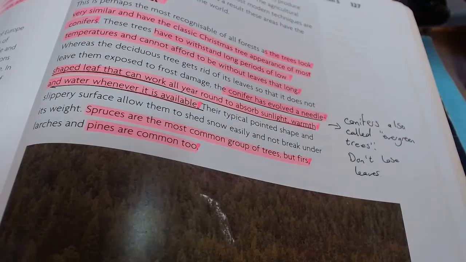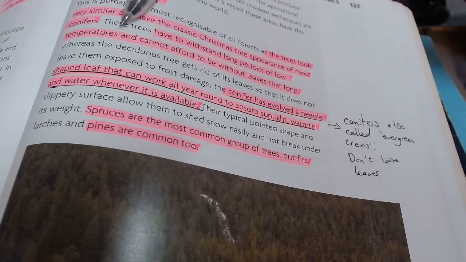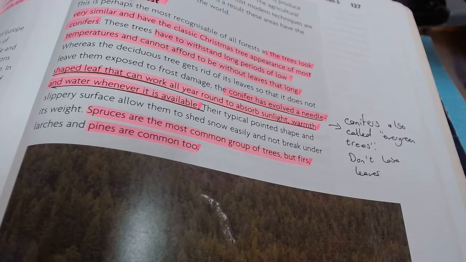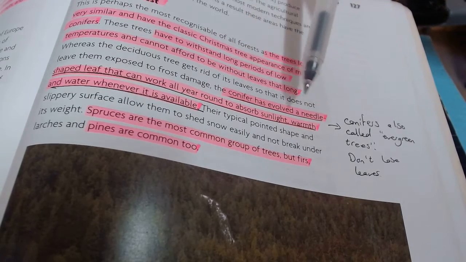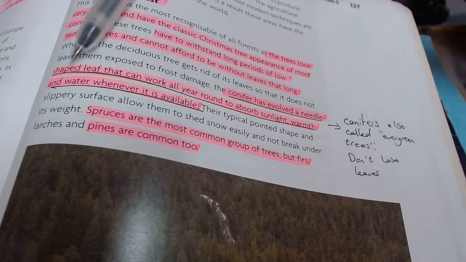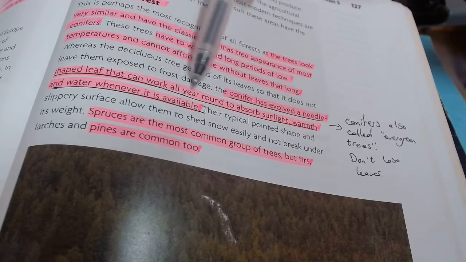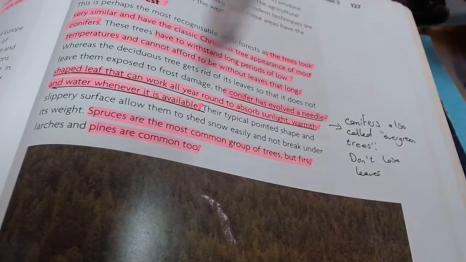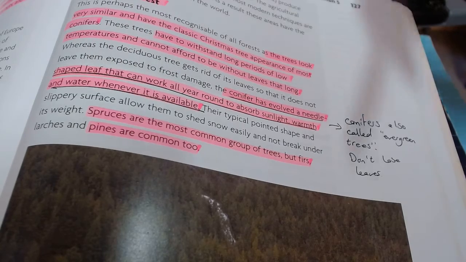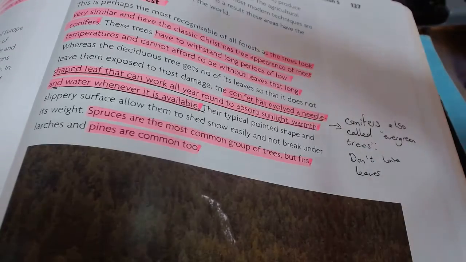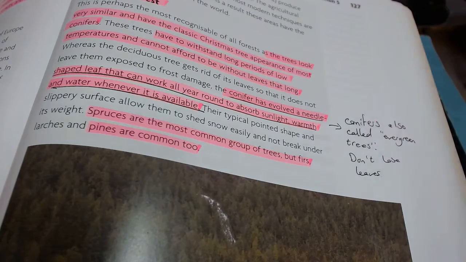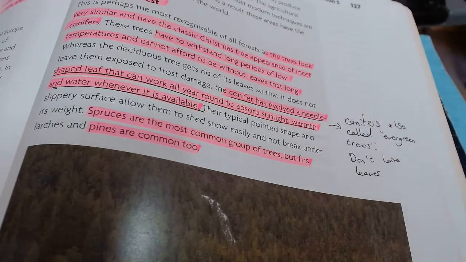All right, so now these trees have to withstand long periods of low temperatures. They're usually found in cold regions and cannot afford to be without leaves that long. The conifer has evolved, again adapted, a needle-shaped leaf that can work all year round to absorb sunlight, warmth, and water wherever it is available. These needles also hold on to water very well. They don't lose a lot of water because they're so small.